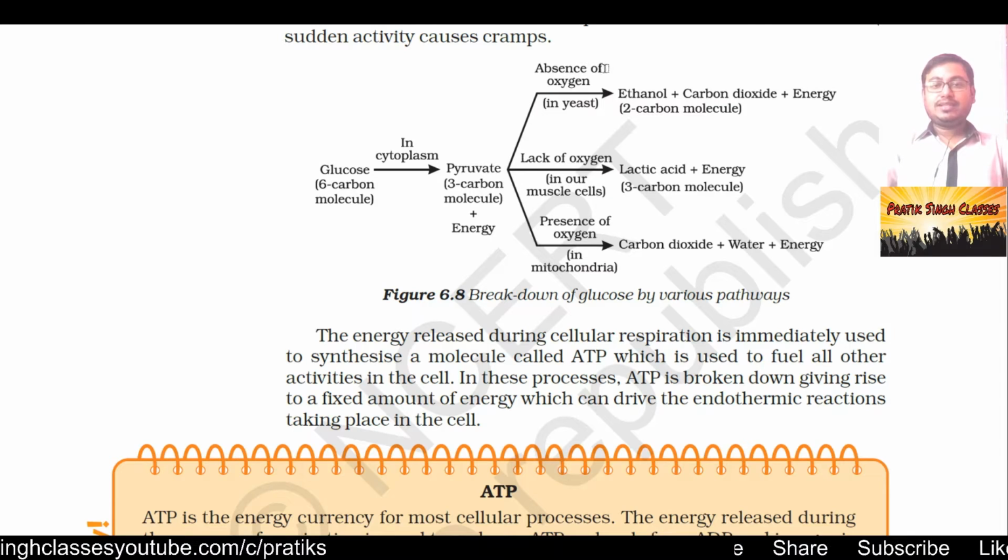Suppose in the absence of oxygen, in the case of yeast, when they do fermentation, pyruvate will be converted into ethanol and carbon dioxide, and energy will come out. That means it is an exothermic reaction. Here ethanol is a 2 carbon molecule, C2H5OH.